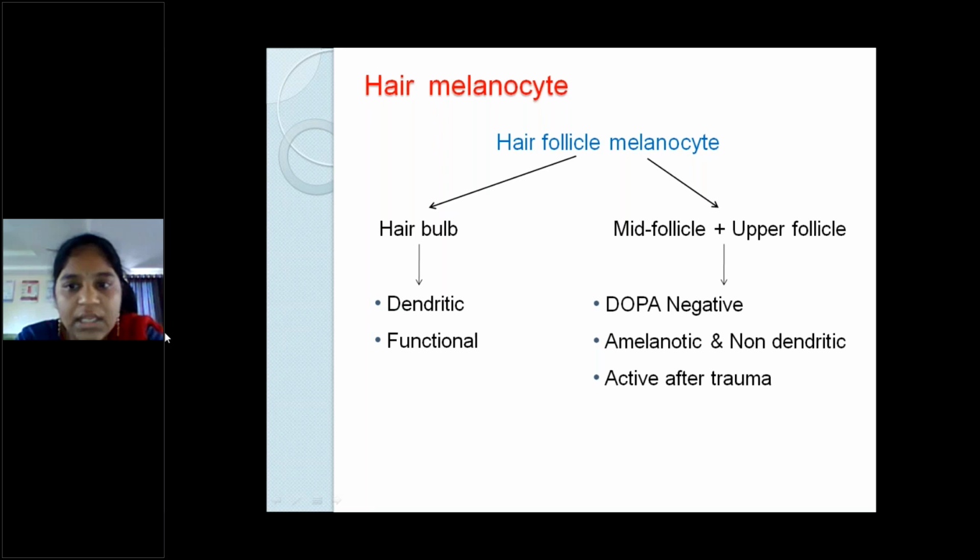The melanocyte in the hair bulb is functional, and it is dendritic like all melanocytes. The melanocytes in the mid follicle and upper follicle are dopa negative and normally not functional. They are amelanotic, non-dendritic, and only after any trauma do they get active.